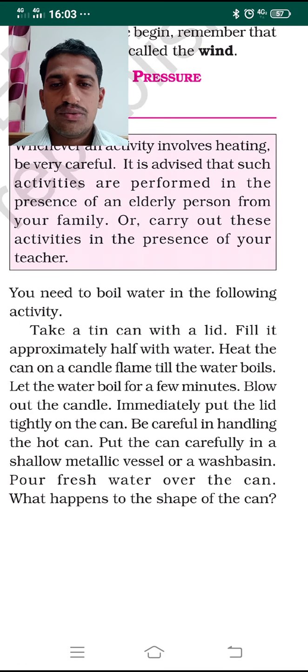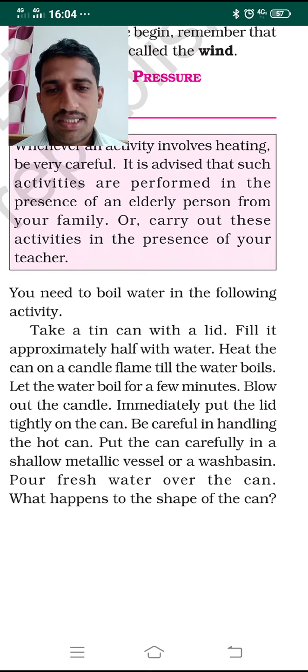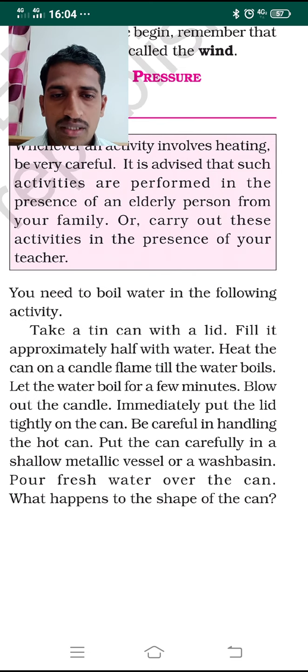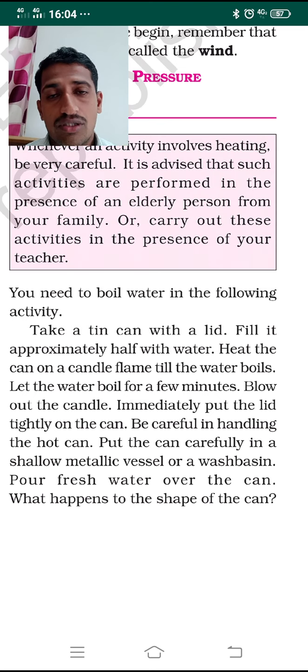Wait till the water in the can boils, and let it boil for a few minutes. Later, blow out the candle so that the flame goes off. Now immediately put the lid tightly on the can.